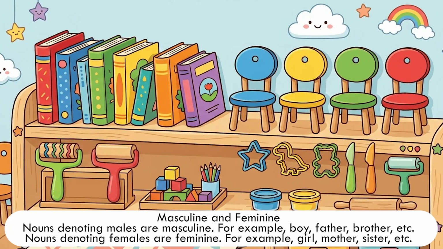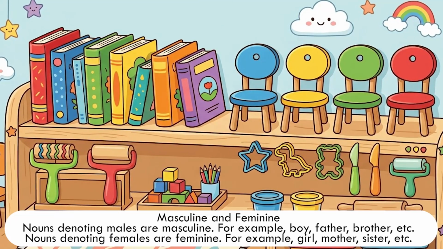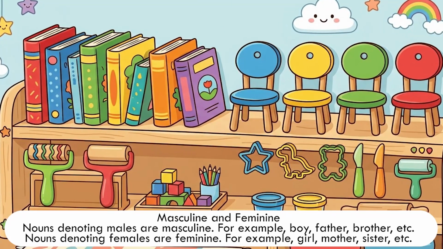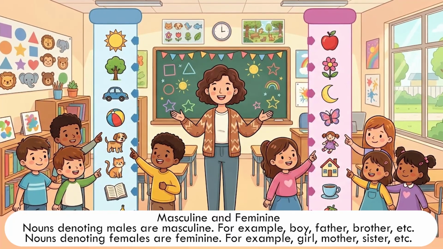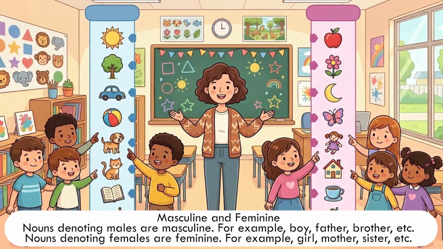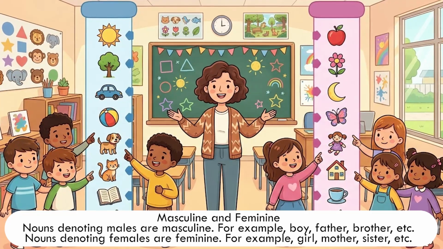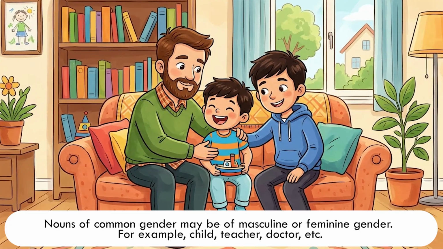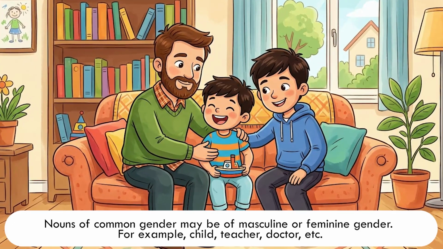Masculine and feminine. Nouns denoting males are masculine. For example, boy, father, brother, etc. Nouns denoting females are feminine.